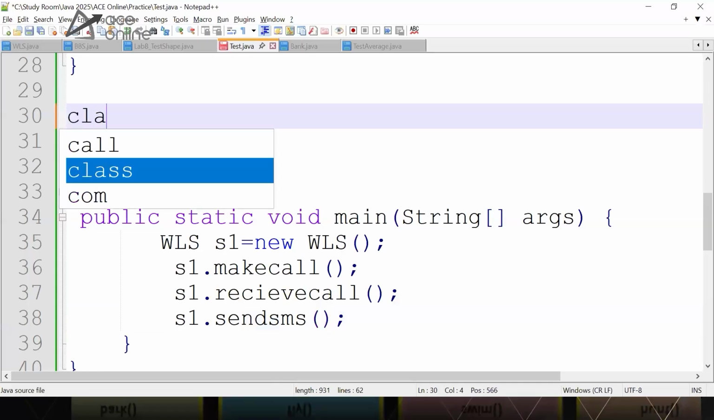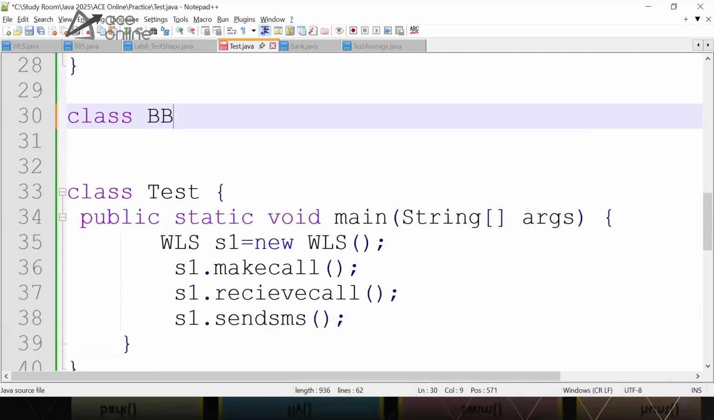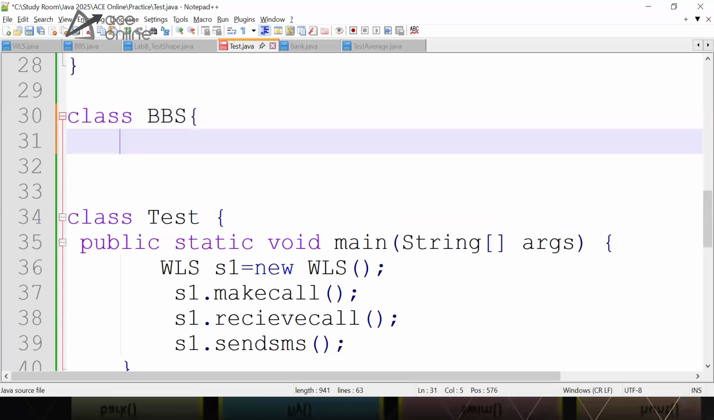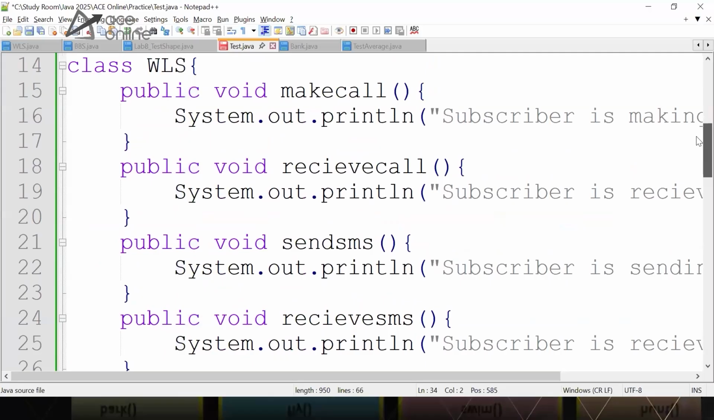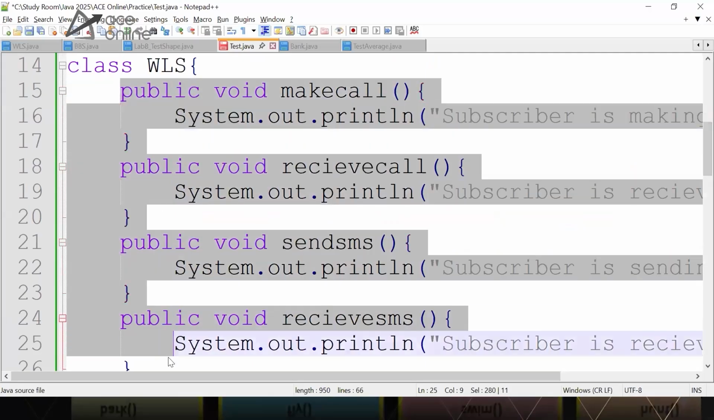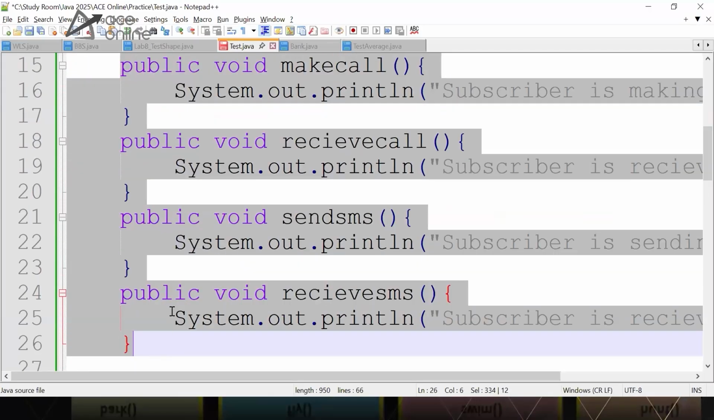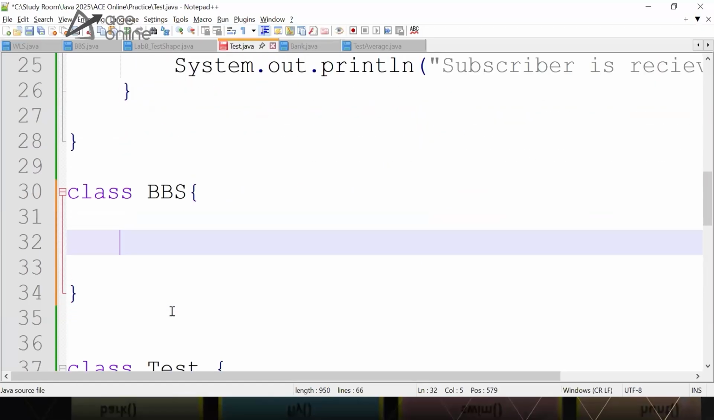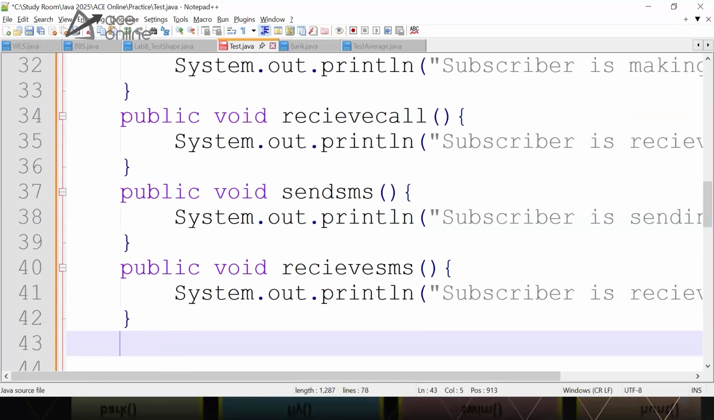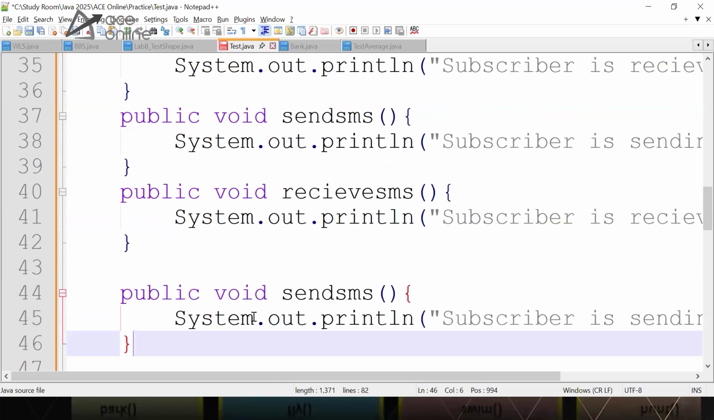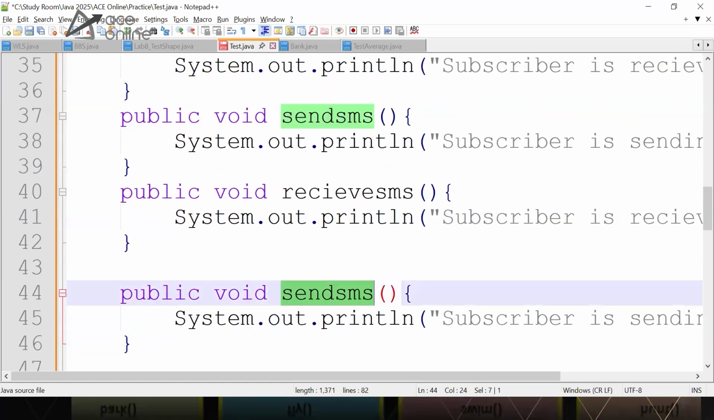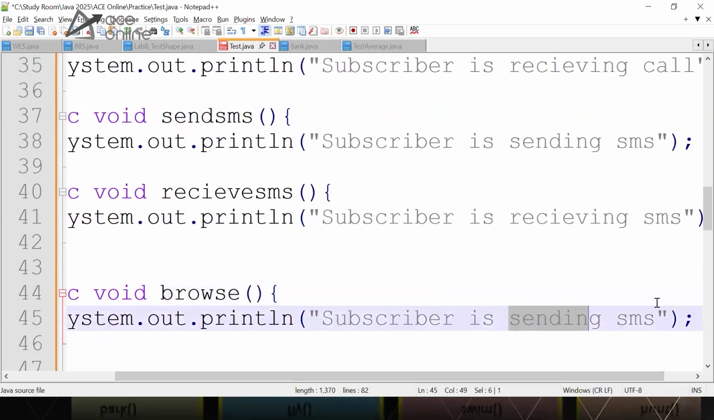Now, suppose I wanted to make a class called BBS. Here I can make the class called BBS now. Inside this BBS, I will have all these features. I will have make call, receive call, send SMS, receive SMS. All these features are available to this BBS. And then we will have the browse method also, so that he can browse the internet. So we will make the method as browse and say subscriber is using internet.